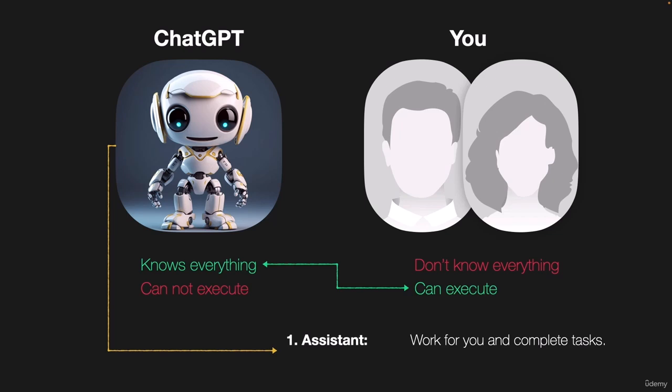The second way that we can use ChatGPT is for educational purposes, like a teacher. So we can ask ChatGPT to pass on the knowledge that it has to our brain. Of course, we cannot pass on all the information, but we can do our best to learn the important information that we need for our business and for life from ChatGPT. So along the course, I'm going to teach you how you can use ChatGPT as an assistant and also how you can use ChatGPT as a teacher for you, right?